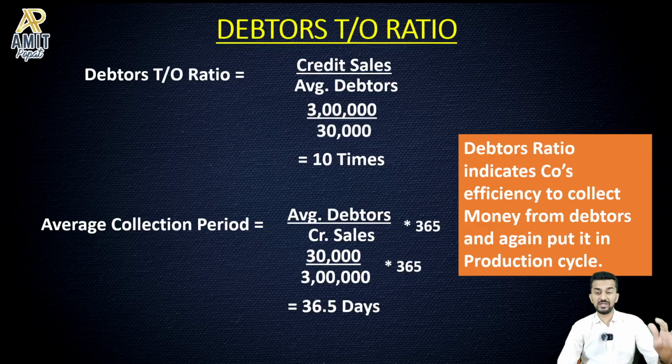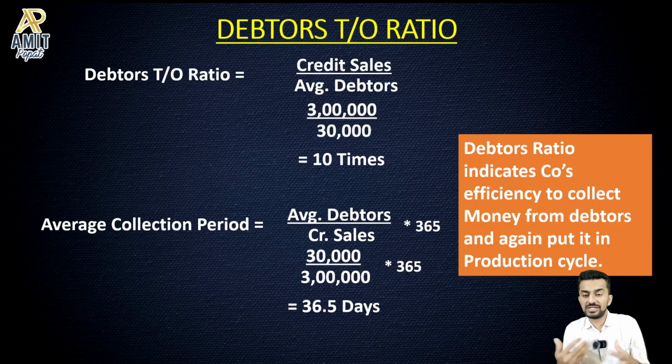I have seen some companies that are very good at sales, but very poor at collecting money. When I used to do my articleship for the CA examination and all that, we used to go to Pune to audit a travel company. Of course, I'm not going to name it. The travel company was very good at selling tickets. They had a huge business. But when we went for the audit, the company was really going through a liquidity crunch because the debtors were not paying money. The company was struggling to pay the salaries. The company was struggling to pay the airlines for the tickets that they had booked for the clients, and the whole business got stuck because airlines do not give credit beyond a point.